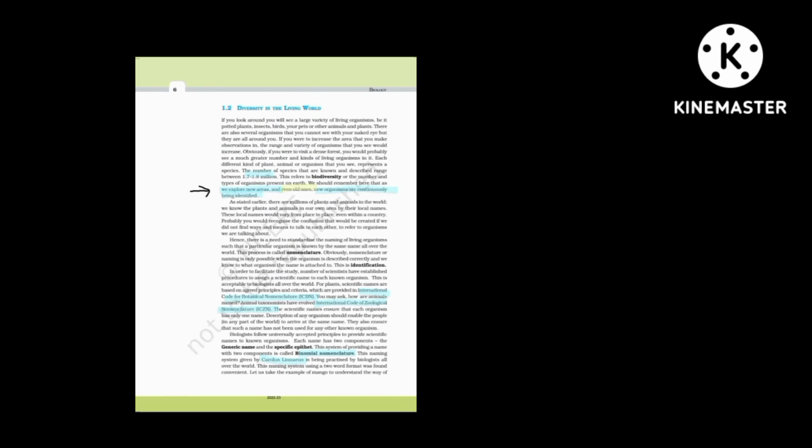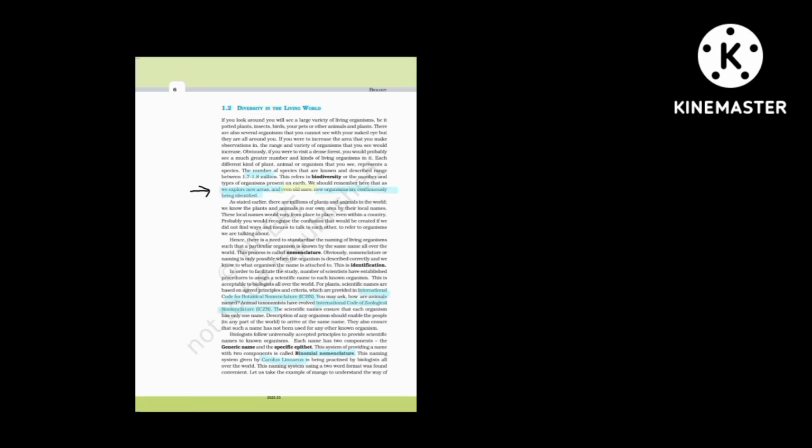Next topic, diversity in the living world. You will be amazed and baffled to see the different varieties of diversity around you. There are 1.7 to 1.8 million species that are known and described. We know that when we explore a new area, we will find new organisms. But even when we explore an old one, we will find new organisms.